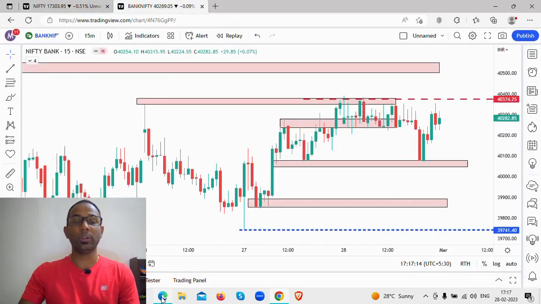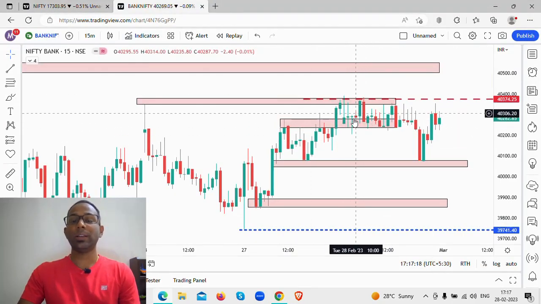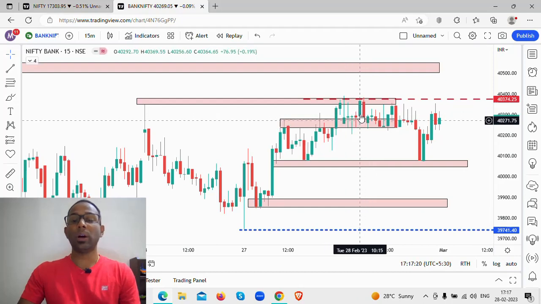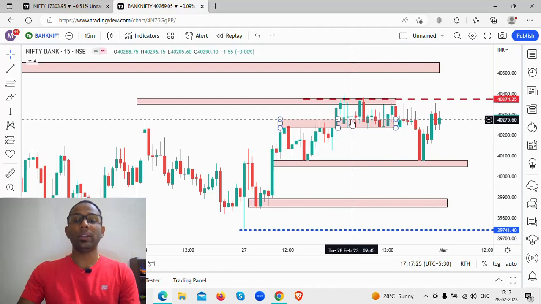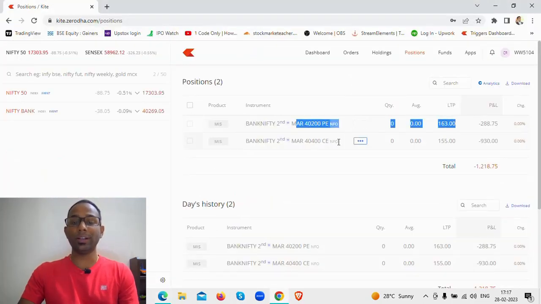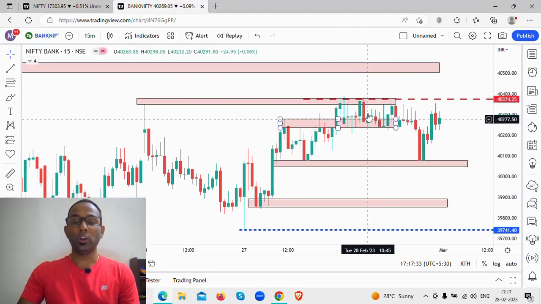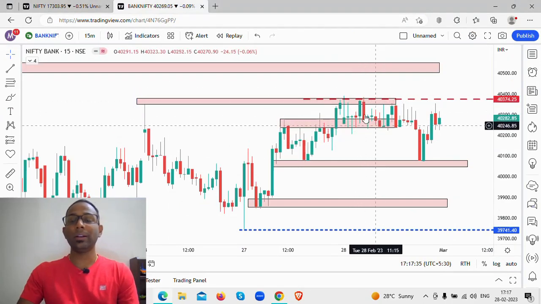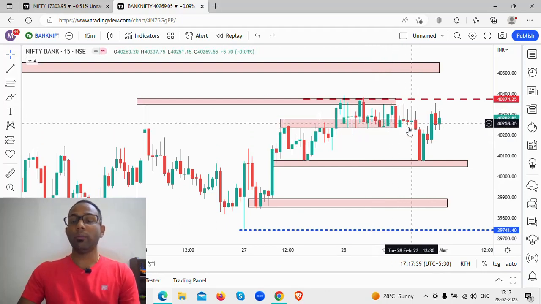So this is where I took the trade on Bank Nifty. You see the price was bouncing from this level. When the price bounced off and came to this level, I saw that this could act as support. This is the first time I bought 40,400 C, and I held on to this trade for some time. Then the price broke down, so I cut my losses. If I had held on to the trade, I would have made a bigger loss.